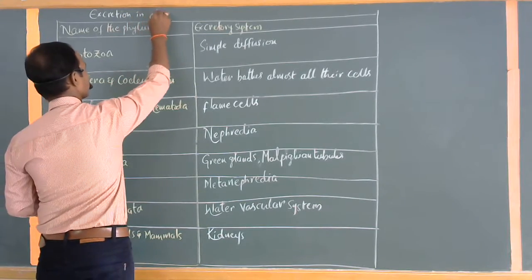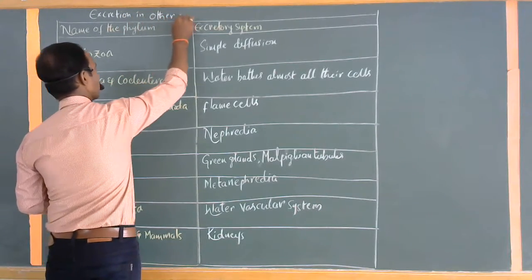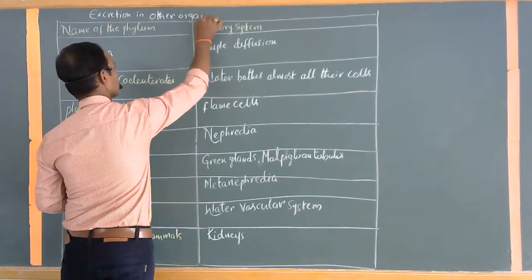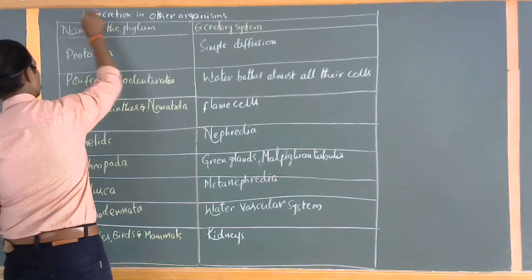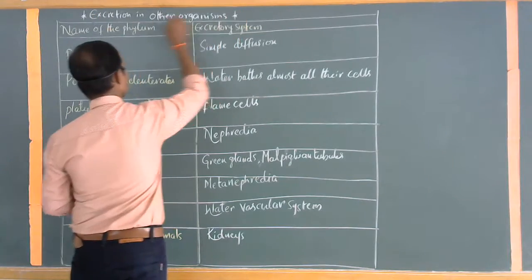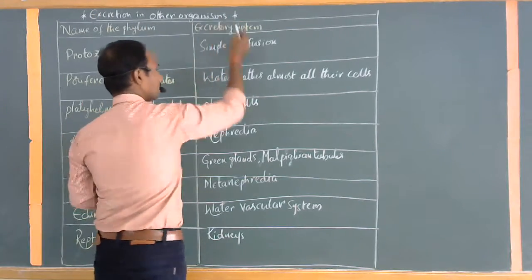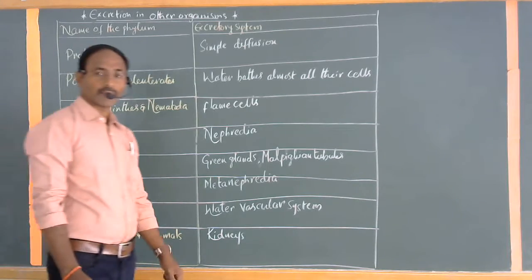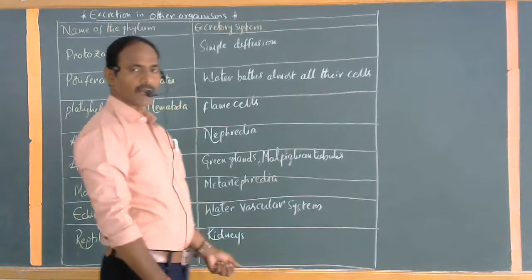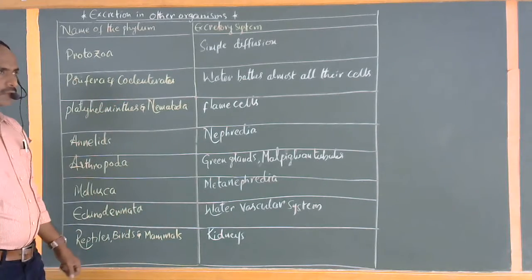Excretion in other organisms. You know clearly, there are primary organisms, like unicellular ones, and developed animals, which are called multicellular.